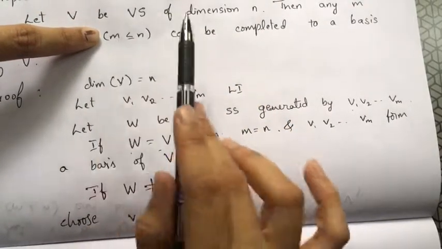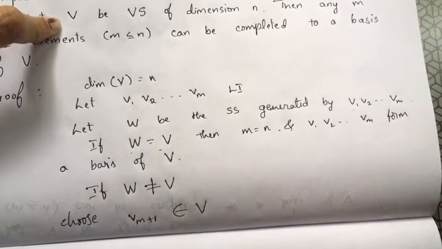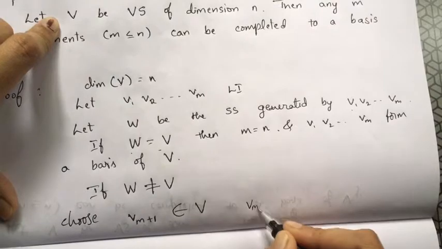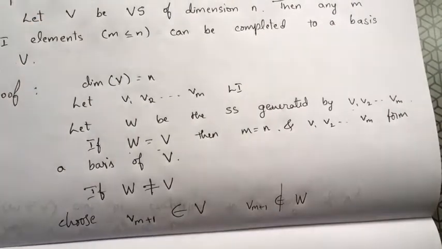So I'll take up one more vector which is not in W but which is in V. vm plus 1 is not in W but it is in V.